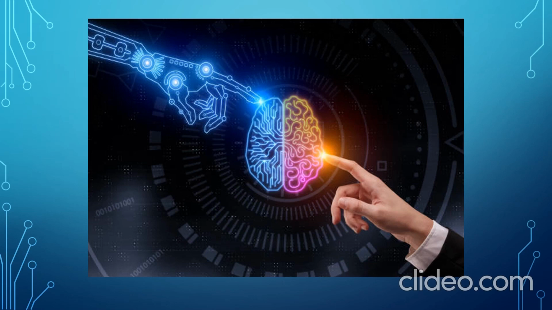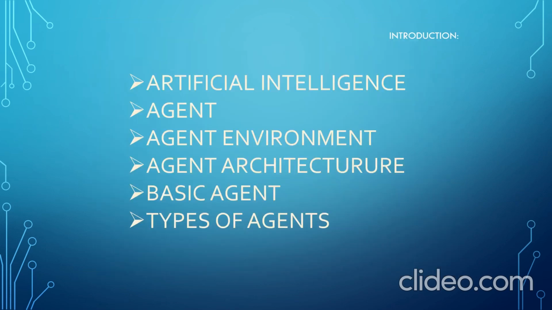Hello all. Today I am going to discuss the most trending and developing technology which makes machines think like humans and rationally, and which also gives them the ability to take decisions based on conditions. That is artificial intelligence. In this topic we are going to discuss artificial intelligence, AI, and agent. What is an agent? Agent environment, agent architecture, basic agent, and types of agents.